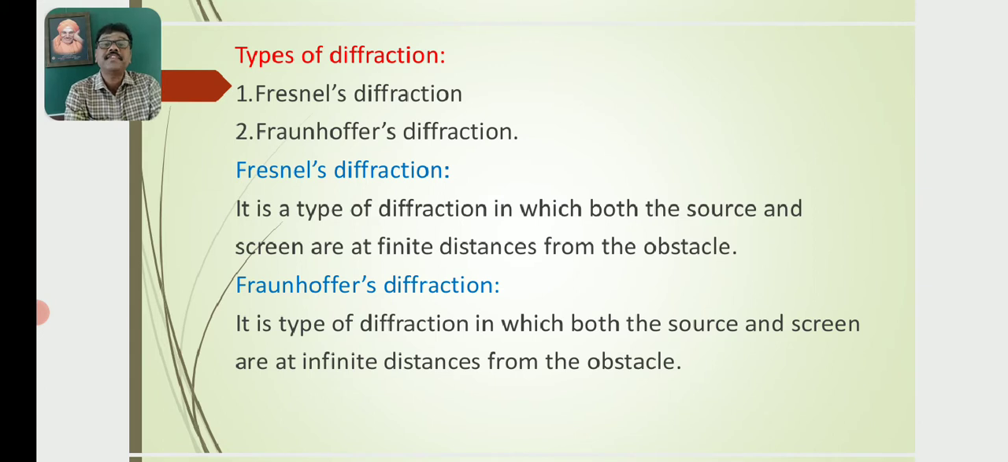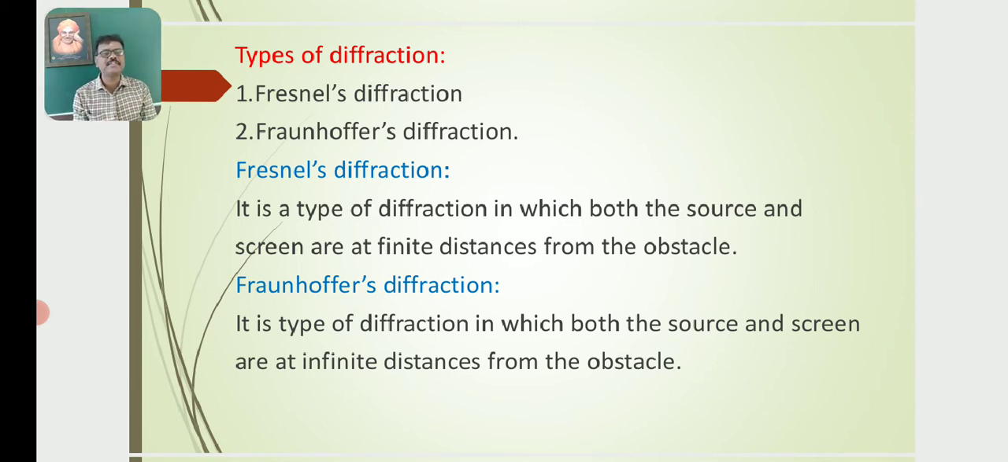So what is Fresnel's diffraction? It is a type of diffraction in which both the source and screen are at finite distances from the obstacle. So in case of Fresnel's diffraction, in the diffraction pattern obtained, both the source and screen are at finite distances.